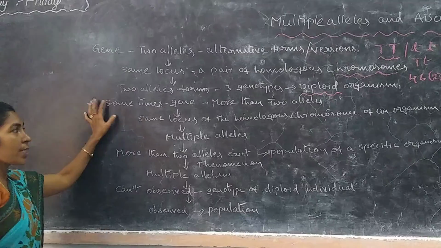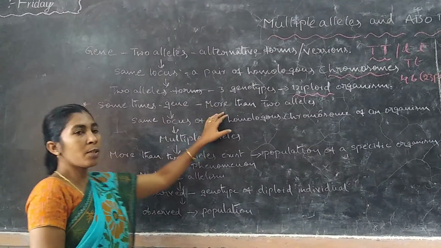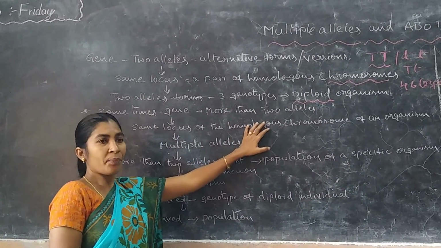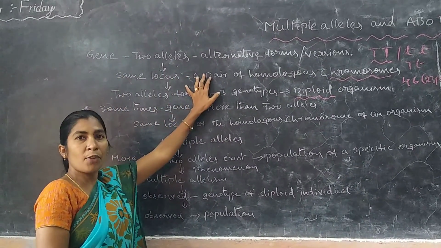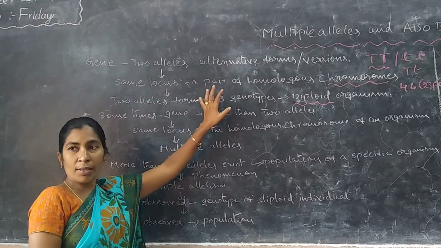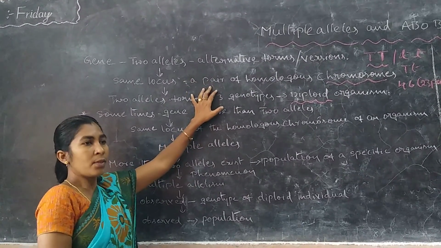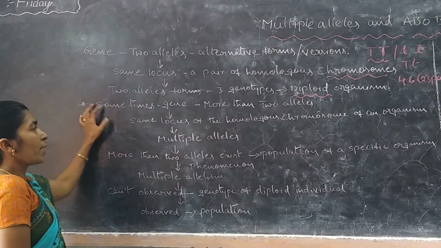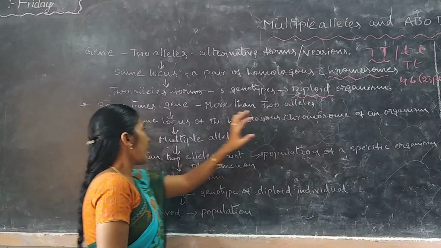But sometimes a gene has more than two alleles. We know that one gene has two alternative forms, but it is not always so. In some cases one gene has more than two alleles.